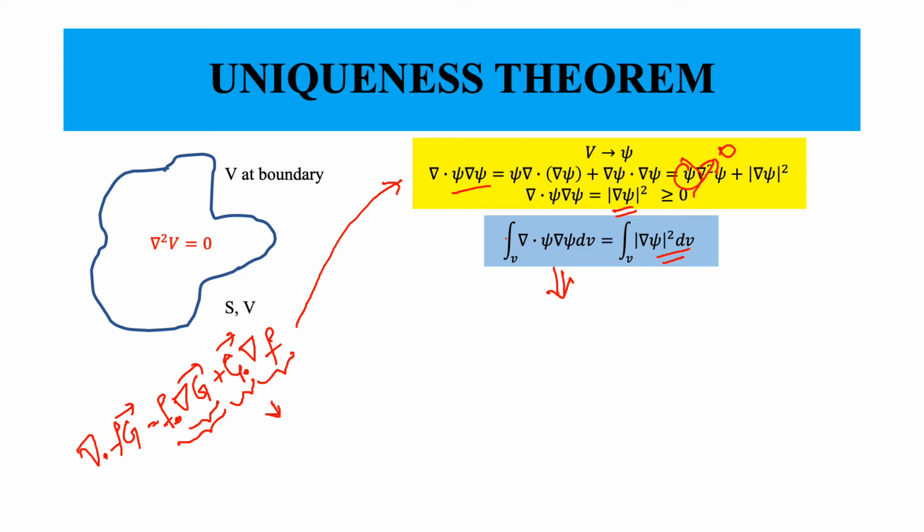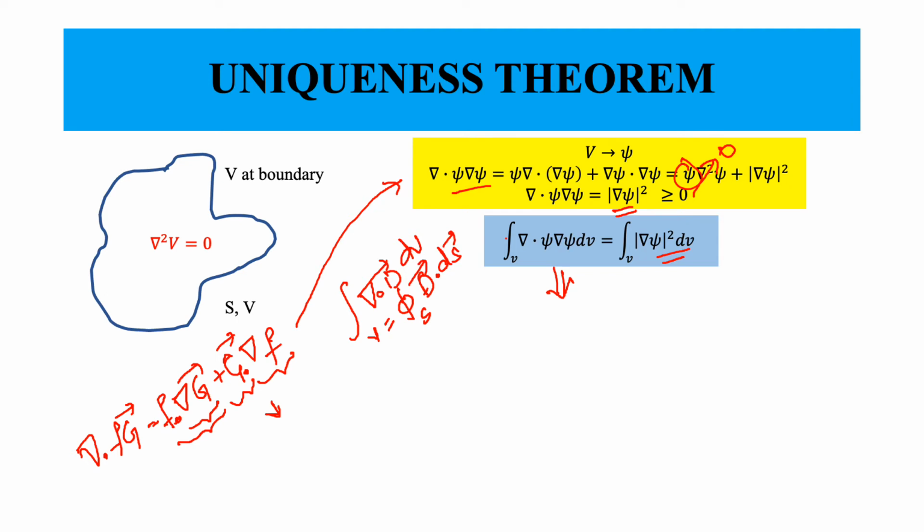So this right hand side does not change, it remains the same. Now we came to the important part in this theorem. If you look at this left hand side, by using Gauss theorem, it will be equal to the closed surface integral of F, or you can say D dot dS.